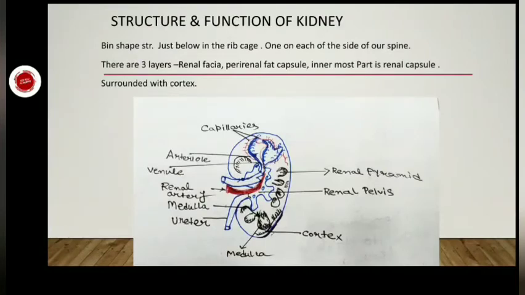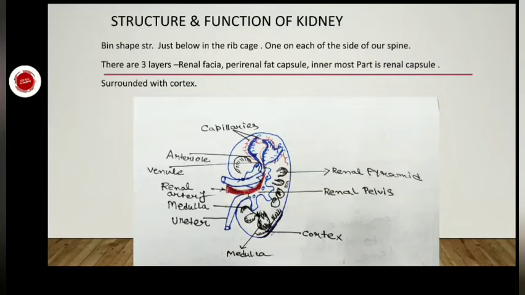Structure and function of a kidney. The kidney is a bean-shaped structure. It is situated just below the rib cage, one on each side of our spine. There are three layers: renal fascia, perirenal fat capsule, and the innermost part is the renal capsule surrounded by the cortex. Each kidney is covered by connective tissue called renal fascia, surrounded by a thick layer of adipose tissue, perirenal fat, which helps to protect. The male kidney is bigger than the female kidney.